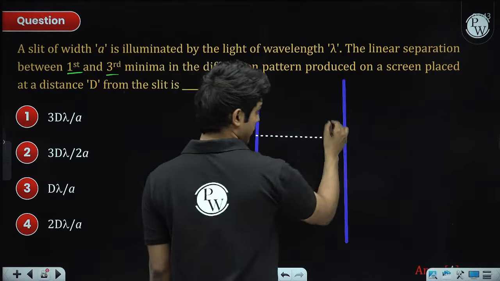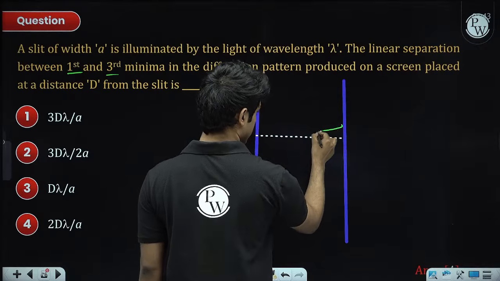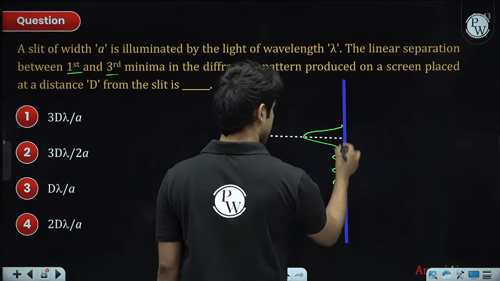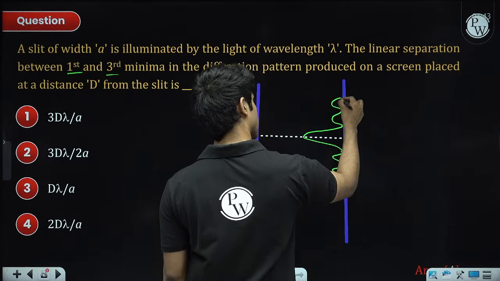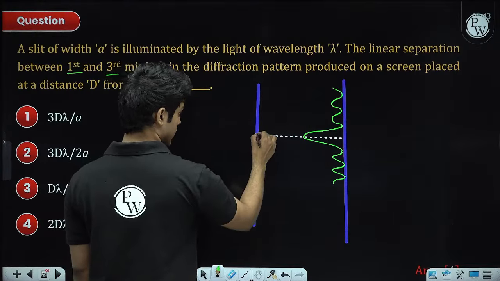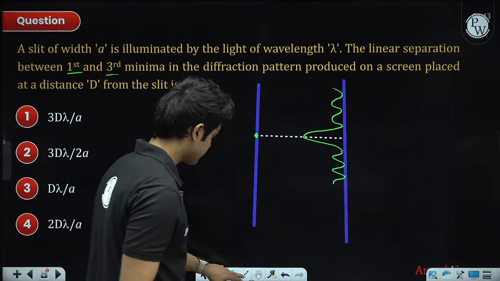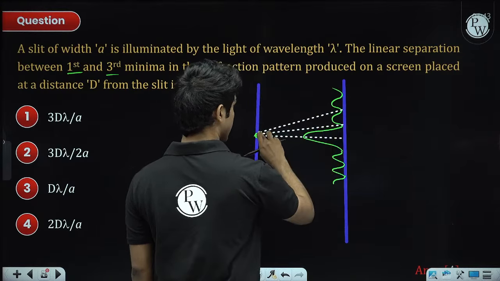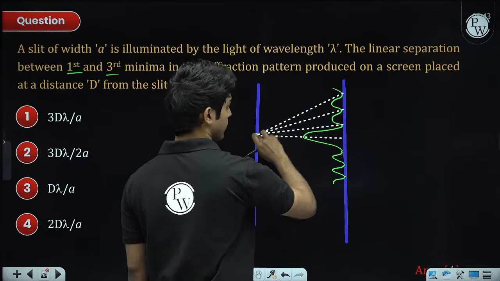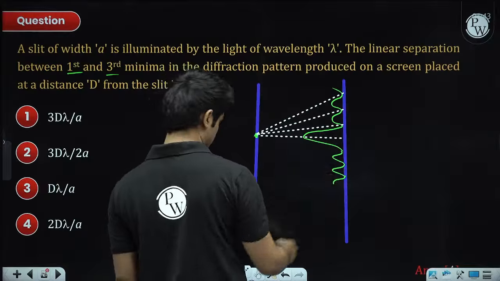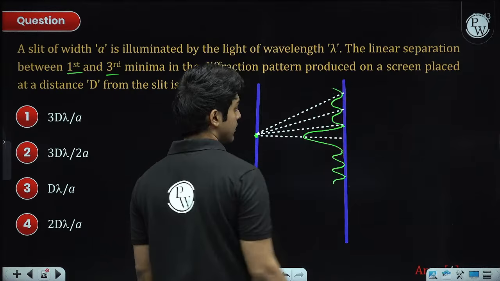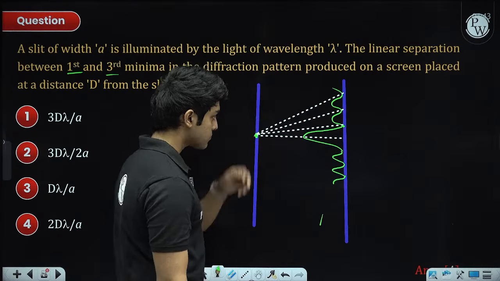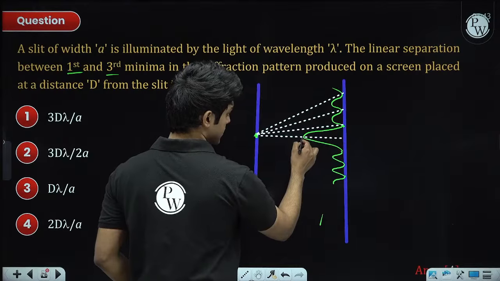the pattern I am just drawing of intensity, it looks something like this for the single slit diffraction, okay, and this is the first minima point, this is the second minima point, this is the third minima point, and so on, okay, where basically the curve touches the screen, right? This is the graph of intensity as we move along the screen. The central maxima gives us the maximum intensity.